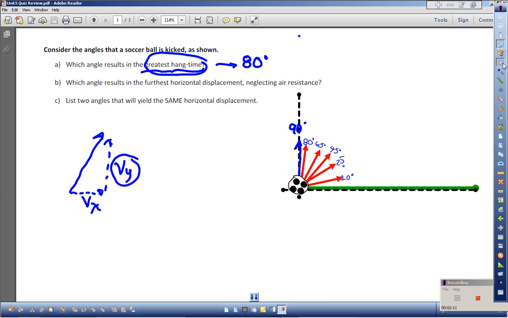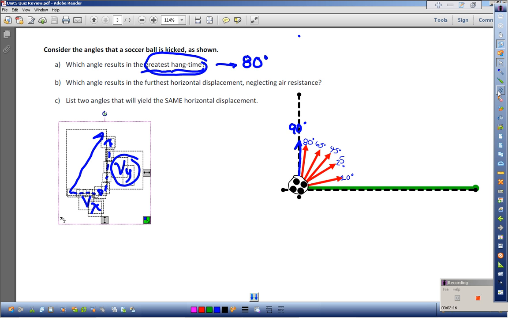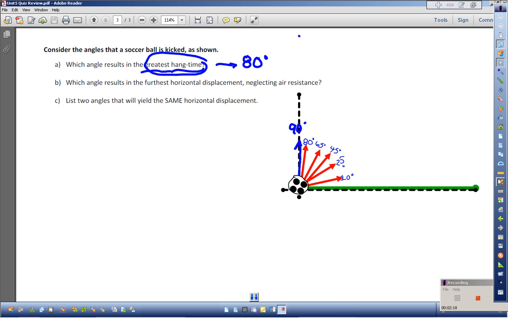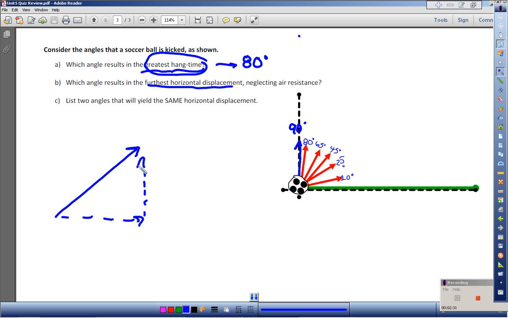For question B, it wants to know which angle results in the furthest horizontal displacement. So as opposed to trying to find the greatest hang time, we want to find which one of these is going to get me downfield the furthest. Now, if you think about a vector that has horizontal and vertical components, moving downfield is really a two-person job. I've told you that the vertical and the horizontal velocities are absolutely independent of each other, and they are.